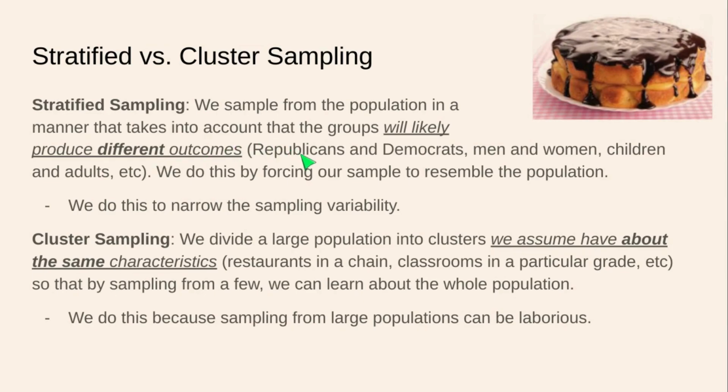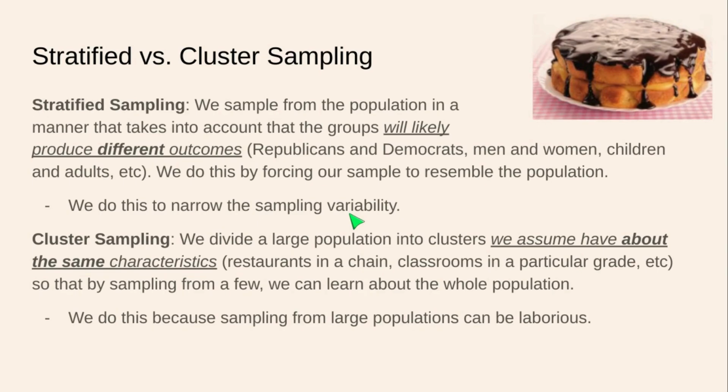We can look at a population divided along party lines or divided between men and women, children and adults, etc., and say, my population features groups that as a whole are going to produce different results than some other group. So we need to make sure our sample looks like the population to minimize our sampling variability.